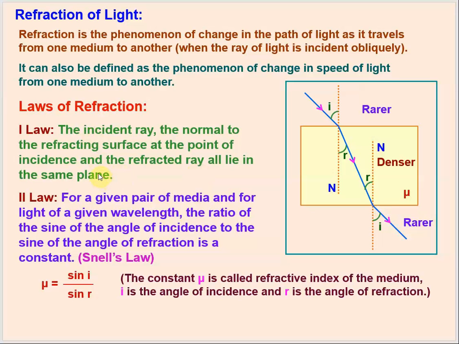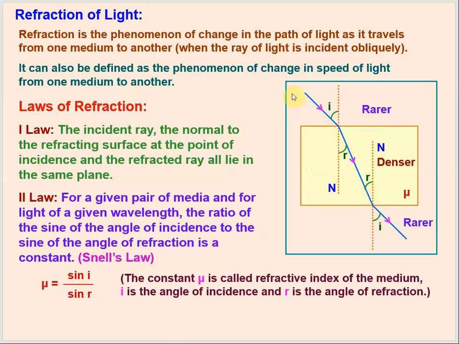This rule is very similar to the one rule given in the law of reflection. Okay, so let us not confuse it. The first law is very simple. Let us take this slab to be a different medium, and outside this slab we have some other medium, right? For the sake of convenience, we are taking that outside this medium it is the rarer medium and this is the denser medium. We will understand what rarer medium is and what denser medium is.